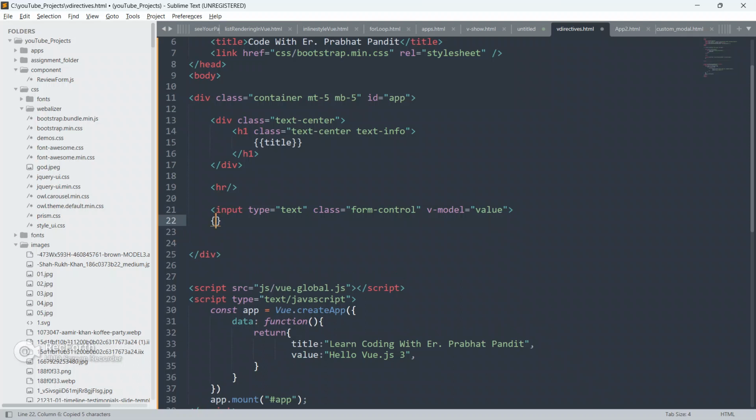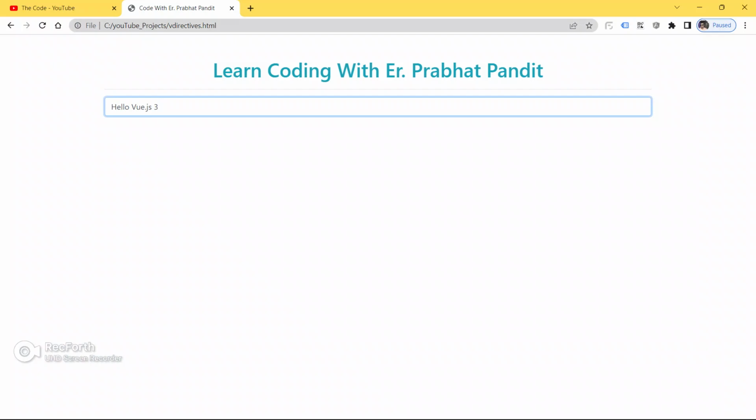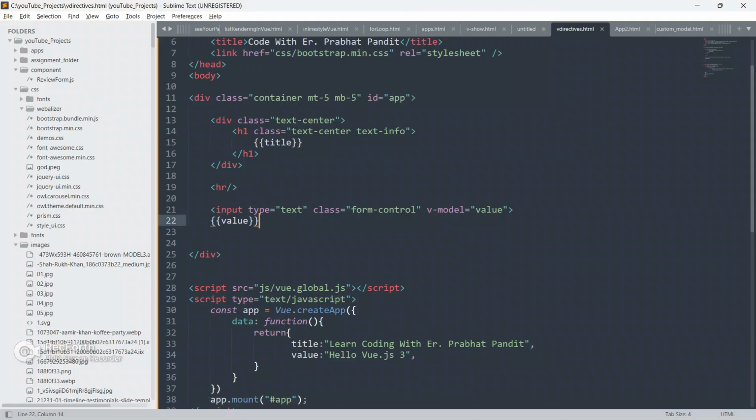So now we can copy this and put here double curly braces, and put the value of v model here, that means value. So now save your code, go to the browser and refresh your page. So now type something. See, we are getting, guys, whatever we are typing in the input box, we are also getting below. So this way v model is working in two-way data binding. See, it is working in two-way data binding guys. Just refresh the page now.